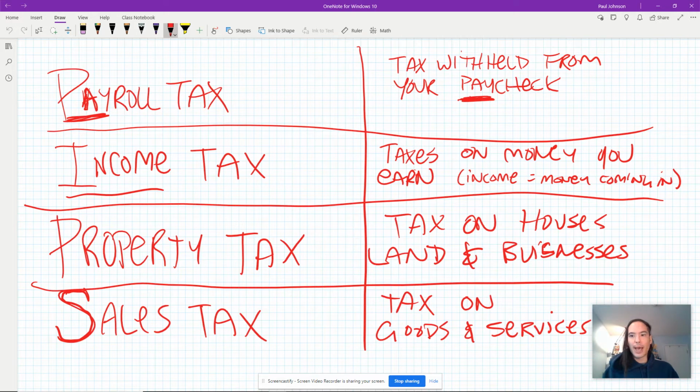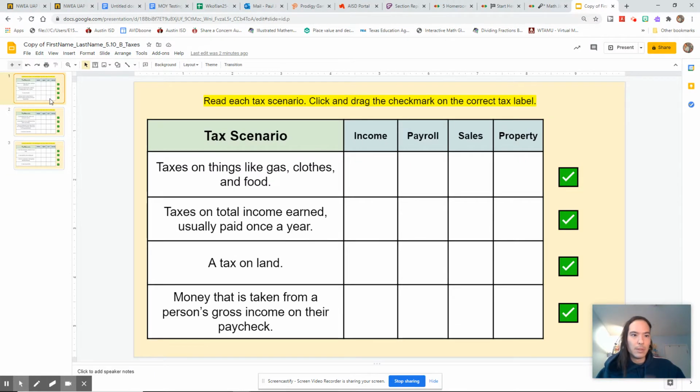Remember, goods are items, products. A phone is a good, shoes are goods, a hoodie is goods. Services are when people do things for you, or when a company provides you with something. So Netflix, that's a service. They're not giving you physical movies; they are providing you the ability to stream. So you still pay sales tax on things like Netflix as well. Okay, so let's go back to our 3 page, and then we're going to run through every scenario, and compare it to our pips and see which one makes the most sense.